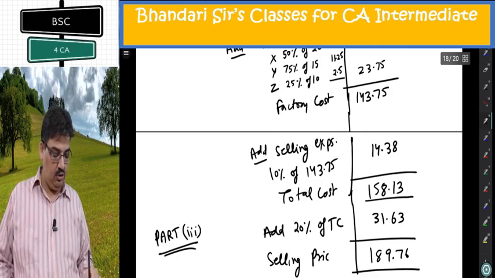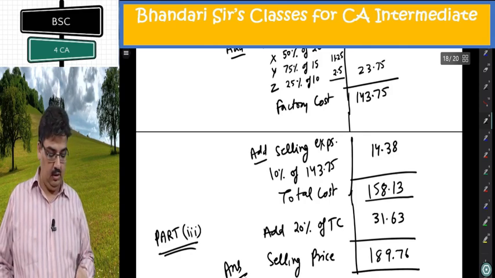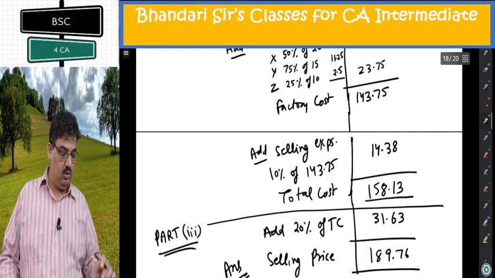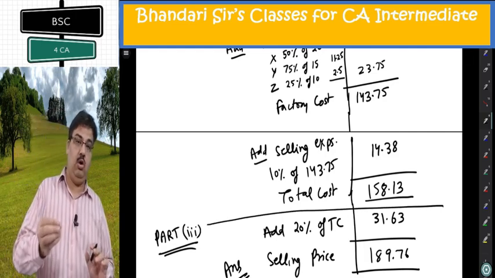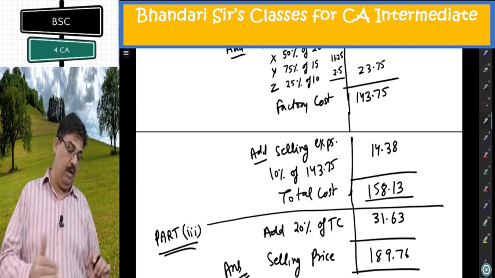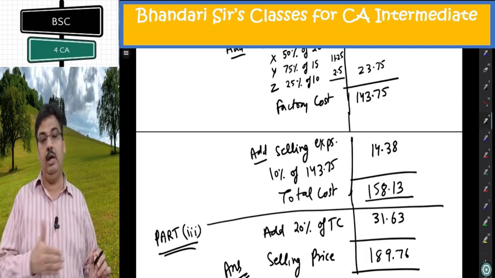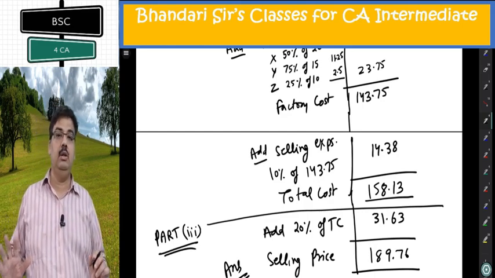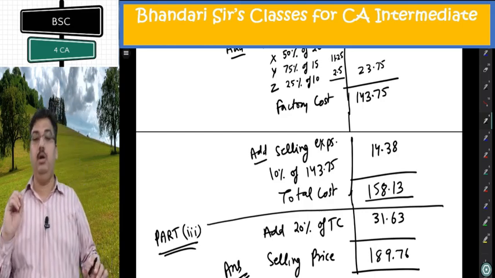Selling price of the job. This is the answer of part 3. So till 158.13 was cost per unit, which was part number 1. And in part number 3, I add profit margin. I will get the selling price 189.76. That is complete illustration number 2.